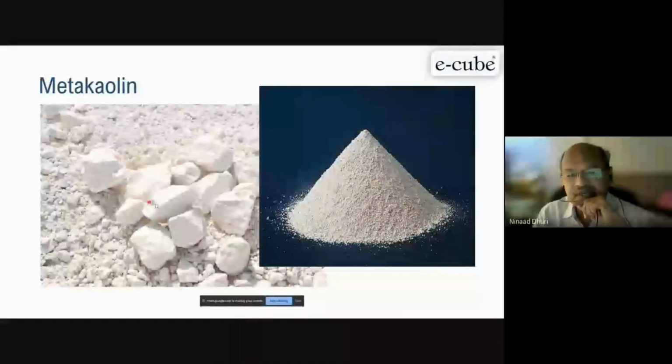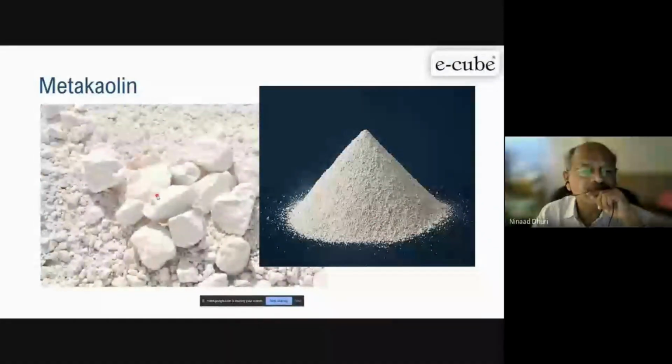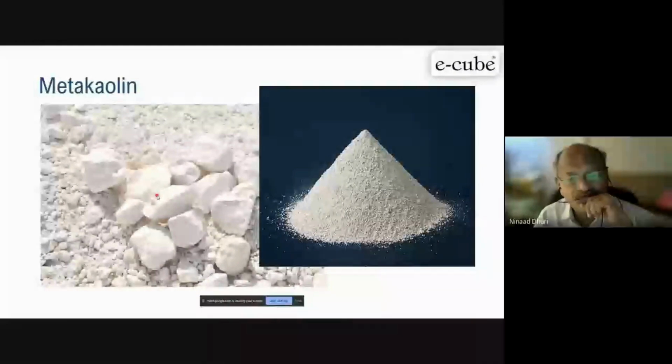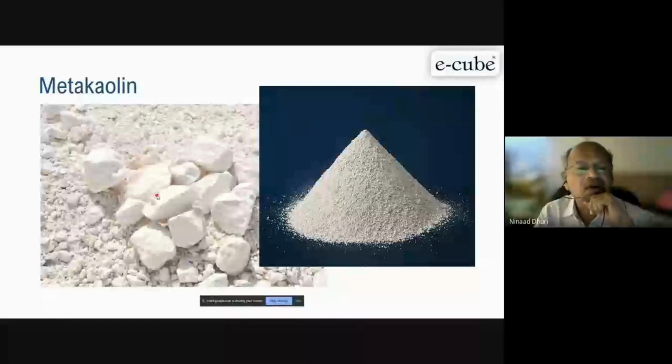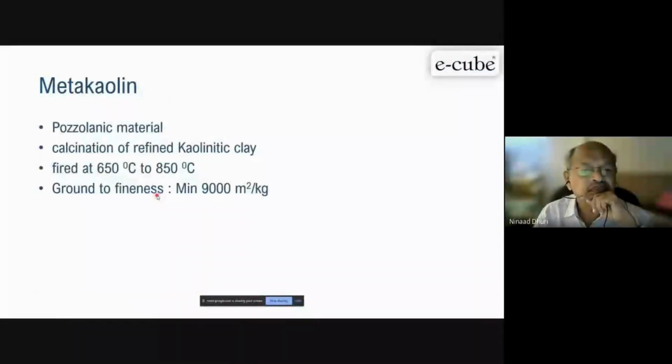Now here one has to be very careful about the temperature. If you go beyond that temperature, the silica becomes crystalline. Crystalline silica is non-reactive, it is not helpful for your concrete. So pozzolanic material has more capacity.